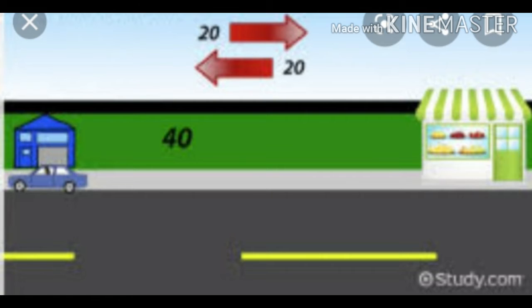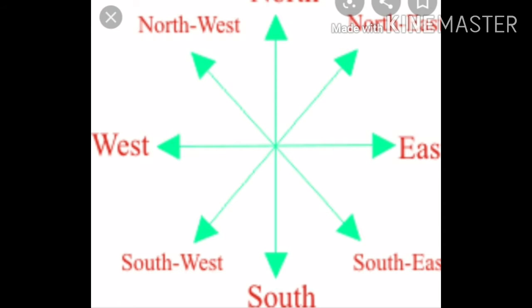In space orientation, it refers to the ability to identify the position or direction of objects or points in space. Space means the whole universe, and orientation means the position of a body.